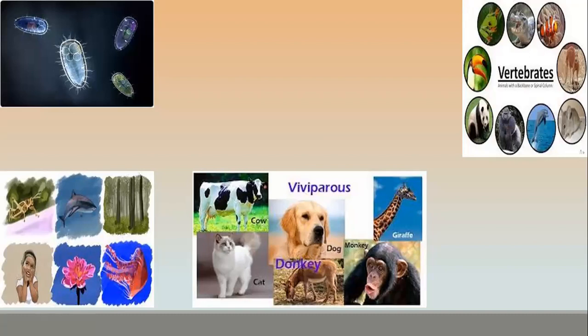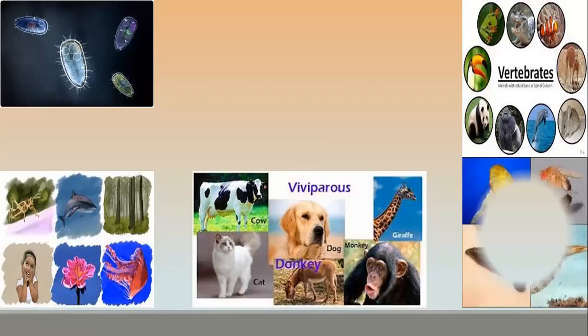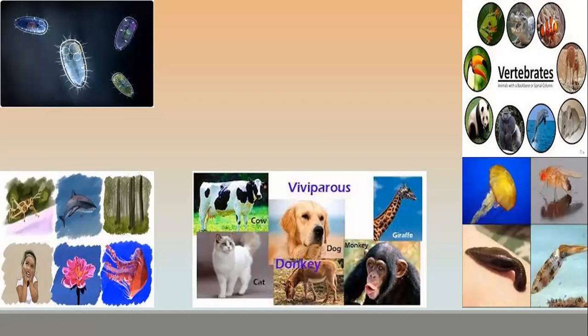Give me two names. Dolphin, then panda. Okay, so these are vertebrate animals. Now, from invertebrates, can you give two names? Snail, okay. Earthworm, okay. Or you can say insects, cockroaches. They are all examples for vertebrates and invertebrates.